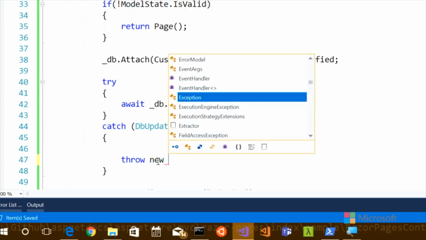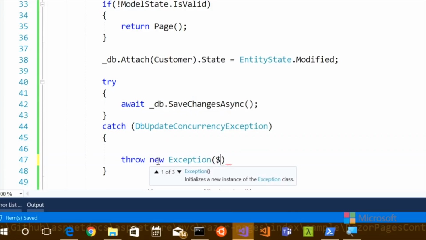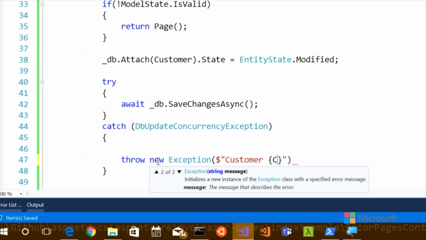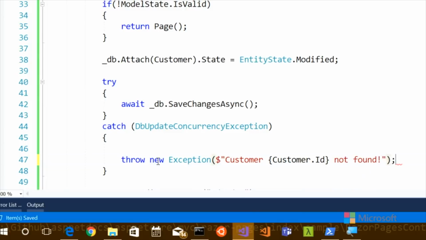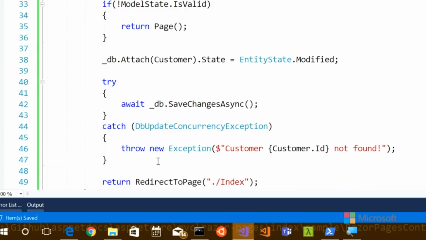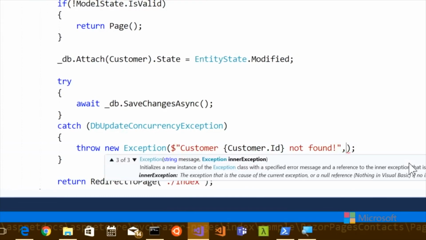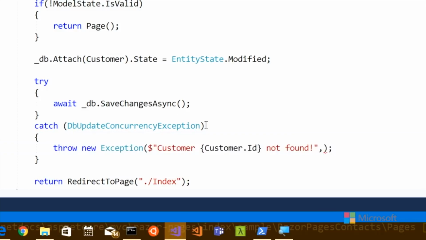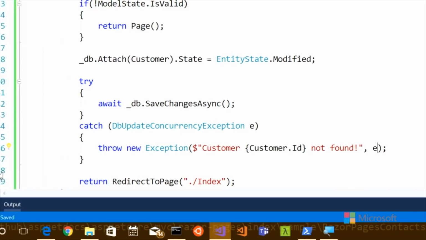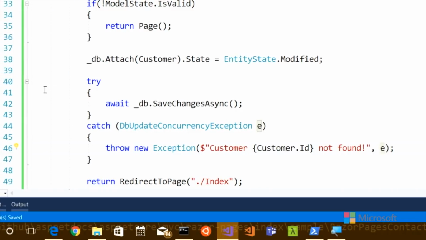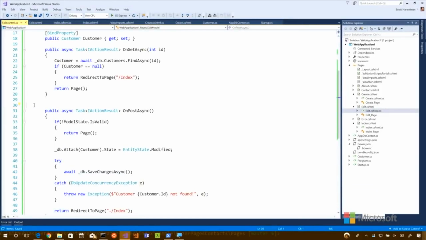Now there's different arguments about the right way to do this, but for now I'm going to say customer, and this is kind of cool, customer.Id. See how I'm getting IntelliSense inside the string. We can do whatever we want about that concurrency exception, and maybe even pass it in as an inner exception. Actually, that'd be a good idea. We'll pass that in along for the ride. We want to give a message to somebody that bad stuff has happened. All right.